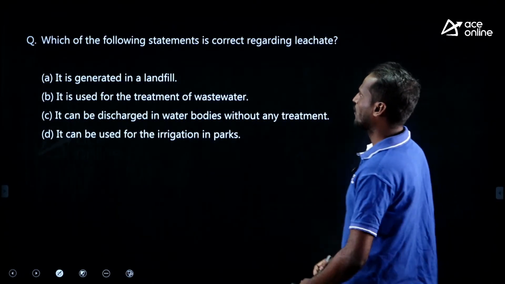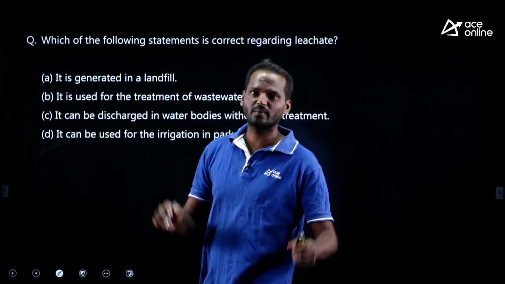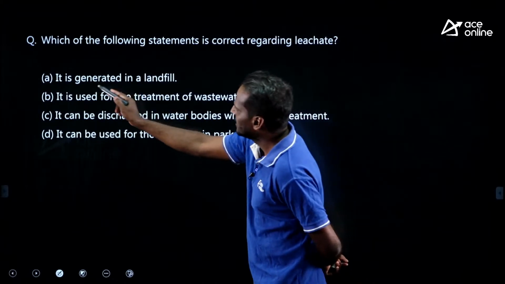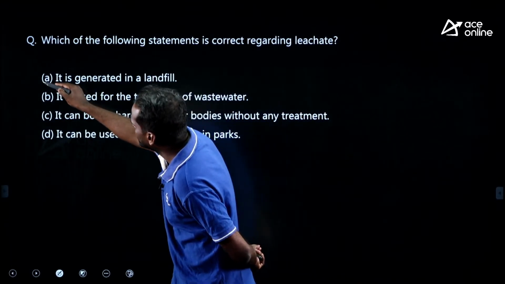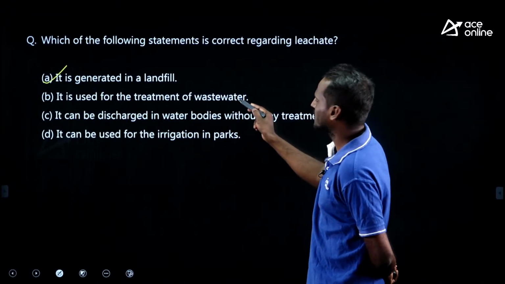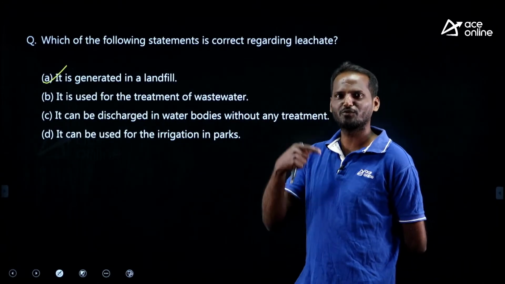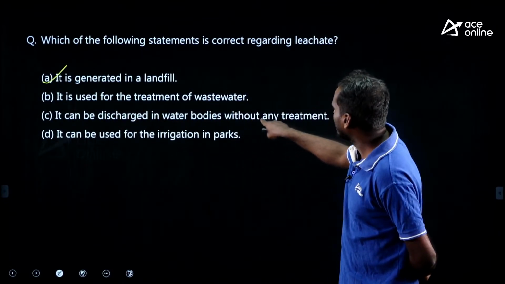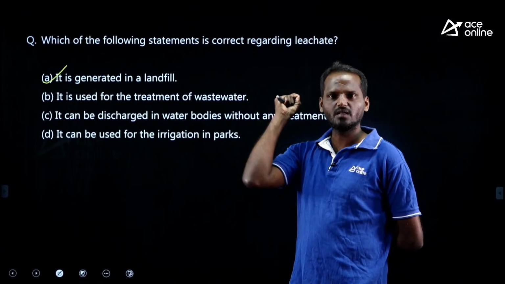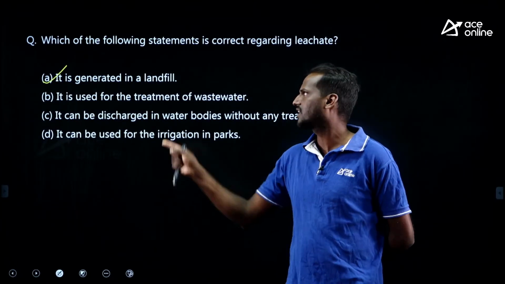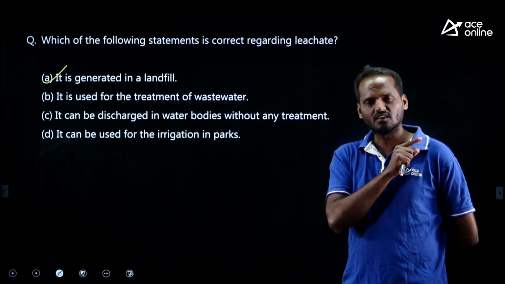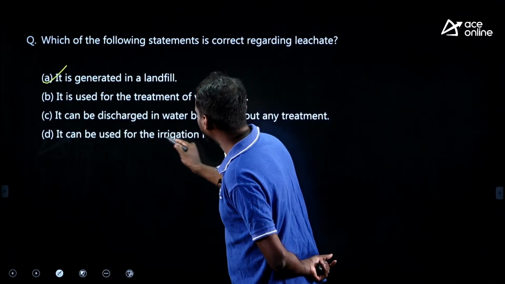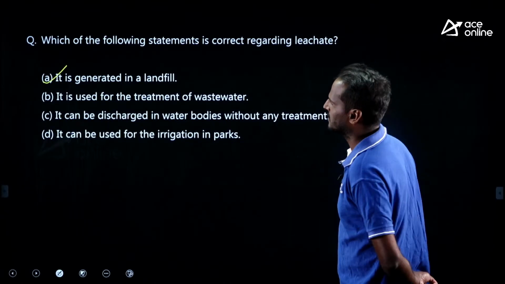Next, which of the following statements is correct regarding leachate? Leachate means the liquid waste which is generated in the landfill site, right? So it is generated in a landfill. This is correct. It is used for the treatment of wastewater? Leachate itself is a waste, why would we use it for water treatment? That is wrong. It can be discharged in water bodies without any treatment? Leachate is a highly polluted and concentrated liquid waste generated from the landfill. We can't directly mix it into water bodies. It can be used for irrigation in parks? Wrong. Only option A is correct.